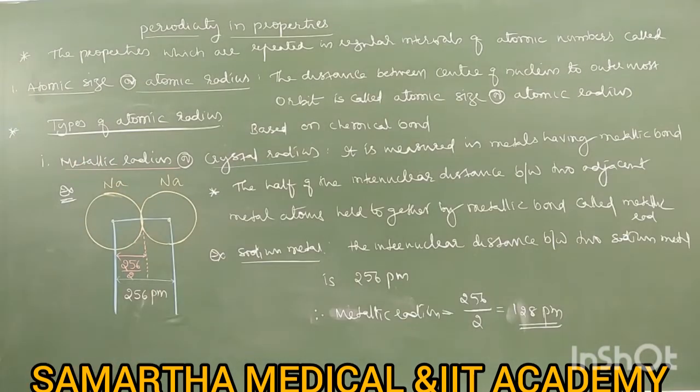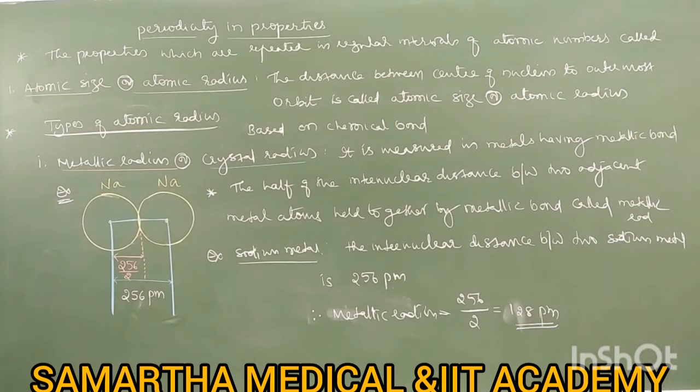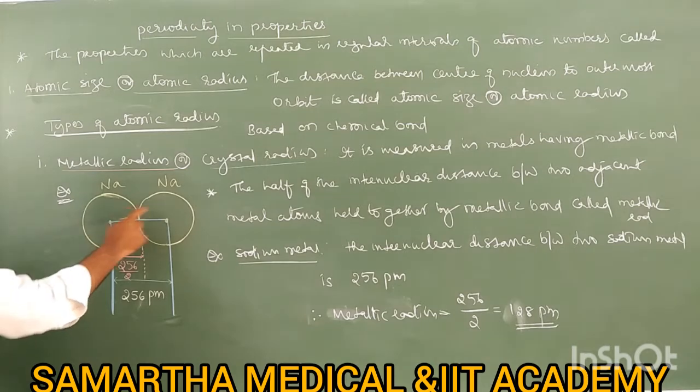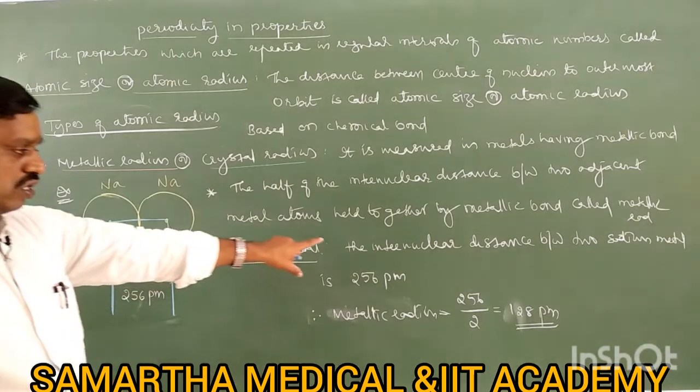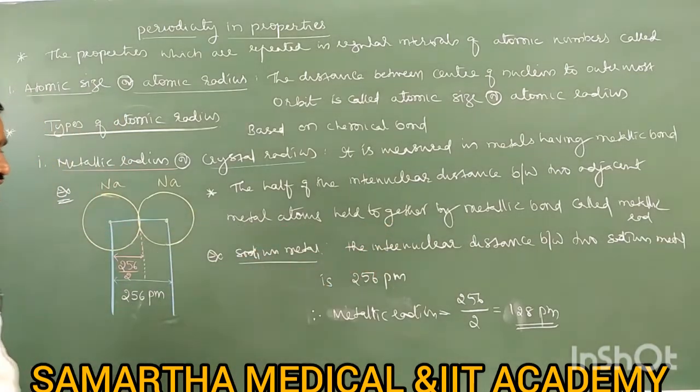So, take an example. The example is sodium metal. Take the diagram also. In sodium metal, the distance between two sodium atoms is 256 picometer. So the internuclear distance between two sodium metal atoms is 256 picometer. Therefore, metallic radius is 256 divided by 2, which is 128 picometer. So that is the metallic radius. The diagram is also important. Take the diagram also.